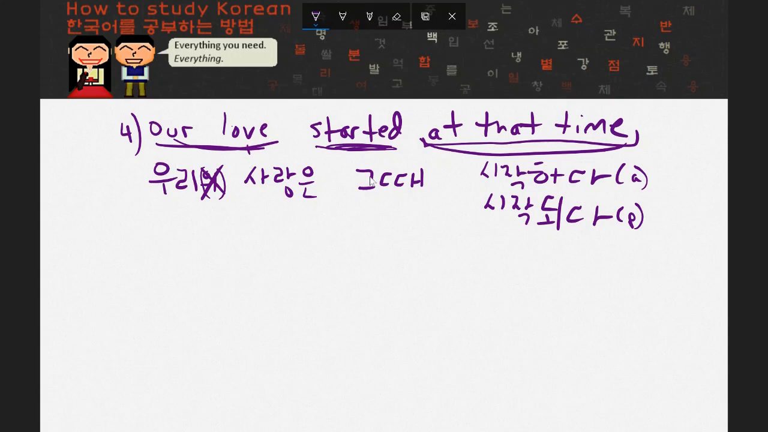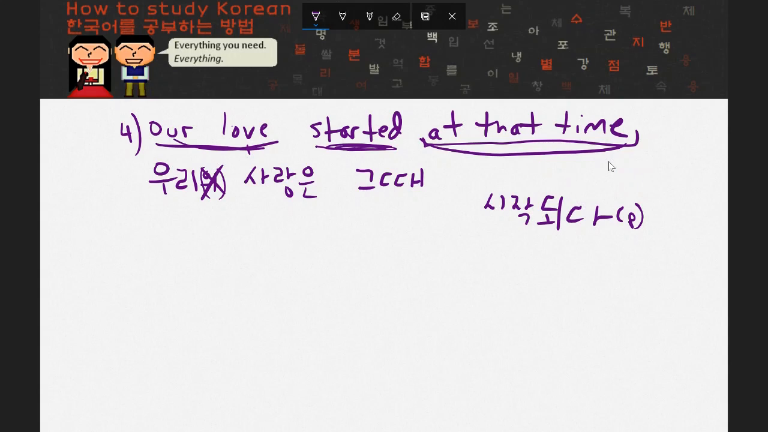Now, in this case, did some person actively start some sort of thing? So for example, did I start my homework, or did I start some sort of job, or did I start something that could be an object? Well, no, I didn't. And that's what I would use 시작하다 for. But that's not what happened. Instead, some sort of inanimate thing, and that's my love.